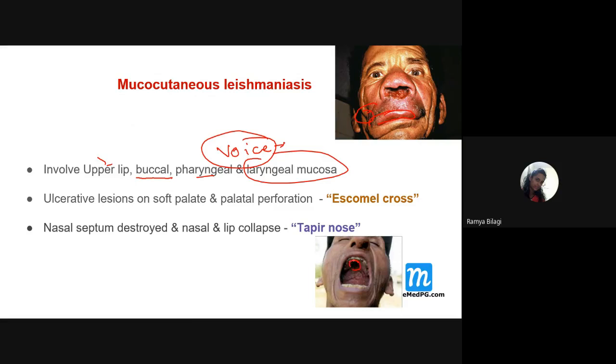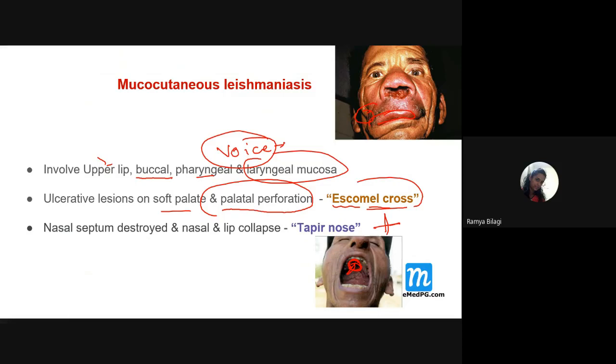Can you see here, students? Can you visualize the picture over here, Swati, Sirisha? So there will be ulcerative lesions of the soft palate, and ultimately it may lead to palatal perforation, which we call what? Escomel cross. Whenever there is palate involvement and a perforation leading to naso-oral communication, then we call it Escomel cross. Some cross type of communication you can see.